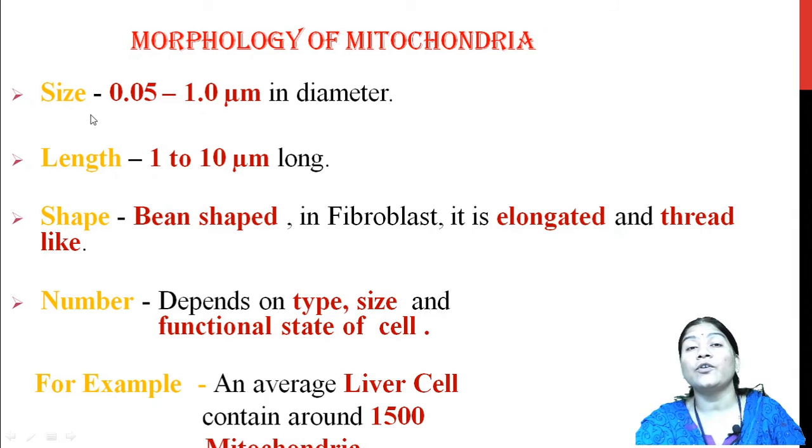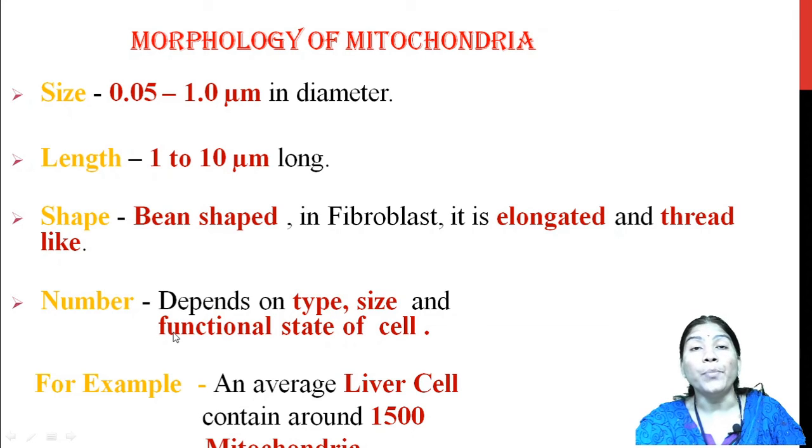The size of mitochondria is approximately 0.05 to 1 micrometer in diameter, with a length of 1 to 10 micrometer, and the mitochondria are seen in the fibroblast as elongated and thread-like. Means most commonly the mitochondria have a bean shape, but in the fibroblast they are elongated and thread-like.